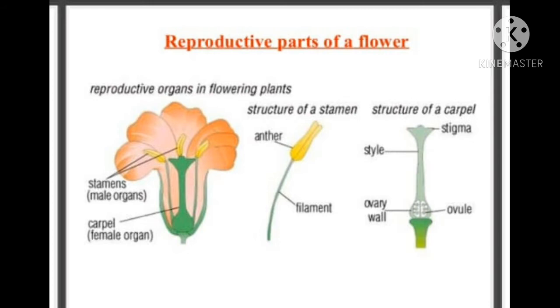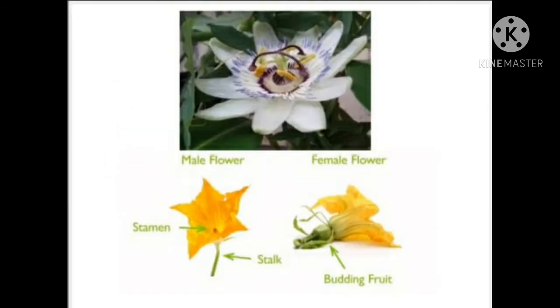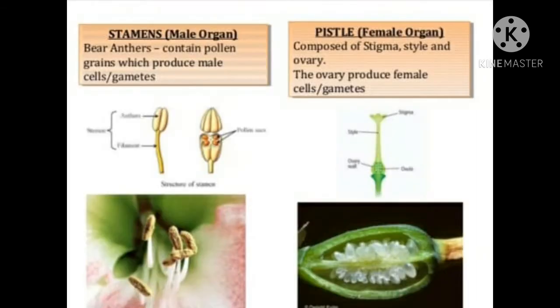In the center, carpel or pistil is present, which has three parts: ovary, the bottom part, in between the stalk-like part is style, and at the top stigma is present. You can see the labeled diagram also. Children, you can see male flower and female flower in this pic. Male flower contains only stamen and female flower contains only pistil.